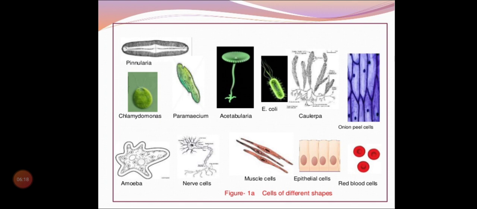And come to Escherichia coli, Caulerpa. This is again algae only. And onion peel cells, we are able to see these kinds of structures. We did some practical in grade 9. So onion peel cells. And red blood cell, this is a biconcave structure.